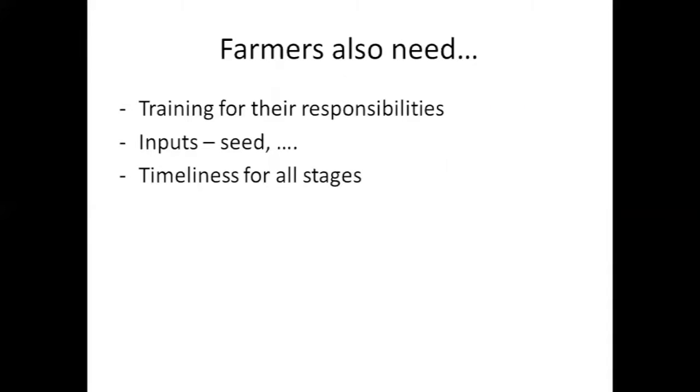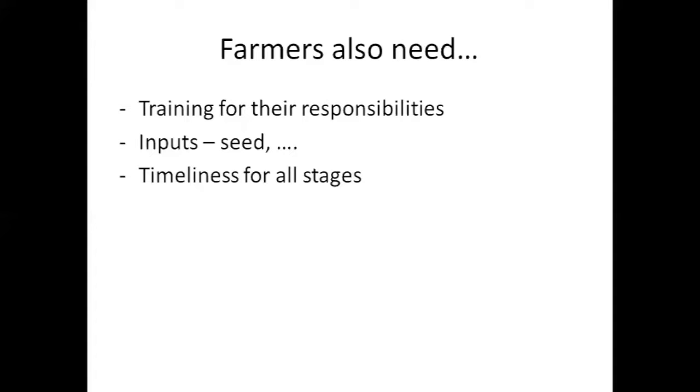Farmers also need some sort of training in the components of the experiment that they're responsible for. So, for example, if farmers are going to be laying out the trial, measuring the plot and planting it themselves, which is necessary when it's a large number of farmers involved, then they're going to need some sort of training. What does it look like? Maybe you need a demonstration. Maybe you need to lay out one experiment per village so that farmers can come and have a look at it and see what the plots look like. I don't know, but there's going to be some sort of training necessary for the things that they are responsible for.